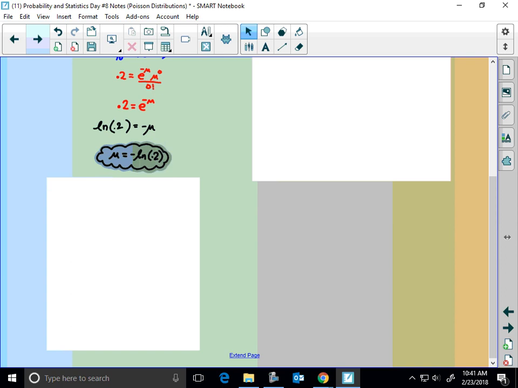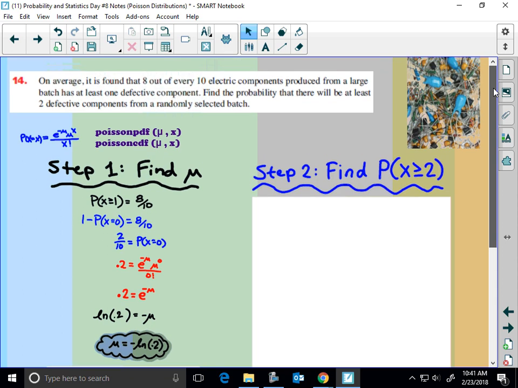Yeah, Emma. You will in a moment. Well, technically speaking, it could be time or an unlimited number of potential, in this case, a large batch of components. There's no limit on the number of components, right? So large batch means unlimited interval. Doesn't say 10 components, then we'd think binomial.